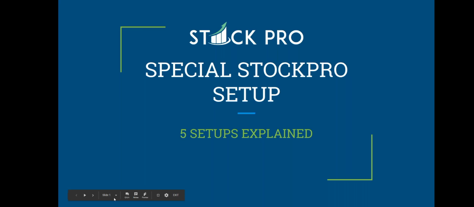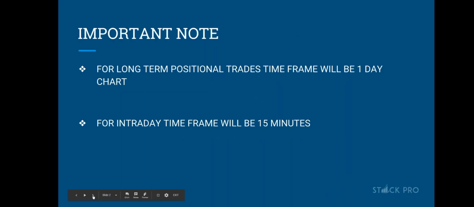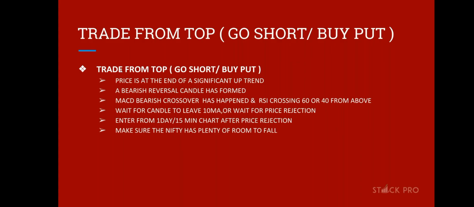So there are 5 setups. As I told you, when I say go long, for long-term positional trades, the time frame will be the 1-day chart, and for intraday the time frame will be 15 minutes, right? Because we are talking about positional trades, your time frame always has to be 1 day. It should not be less than that. As I told you, trade from the top. Red color means you have to sell it. You need to look for a selling opportunity, right?